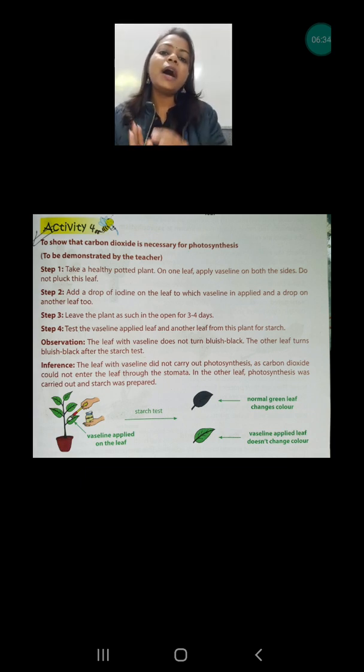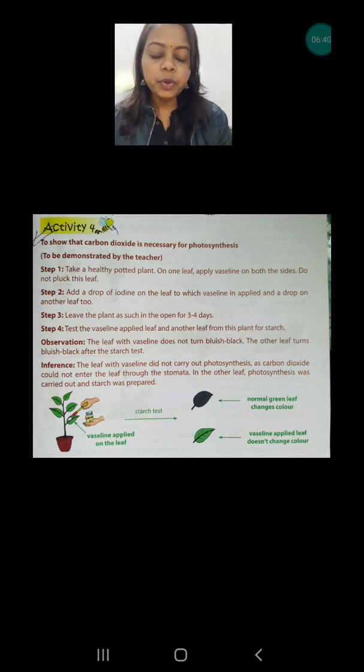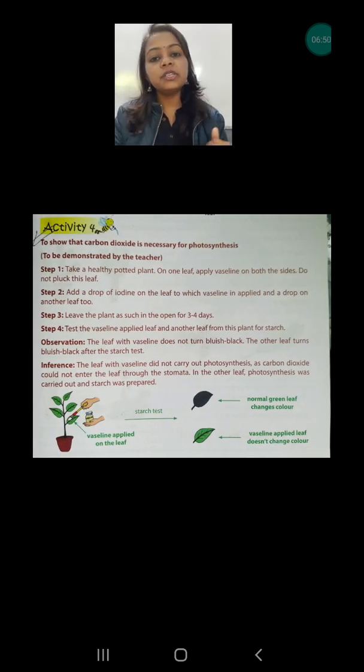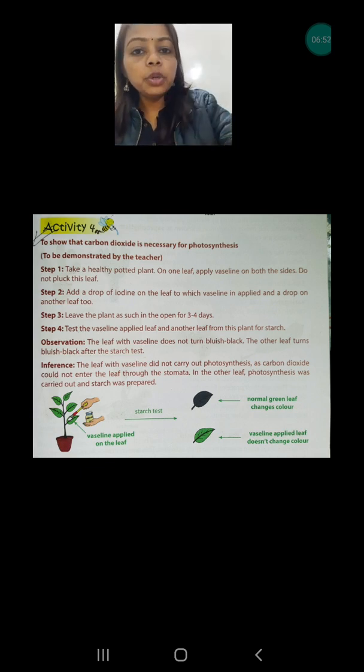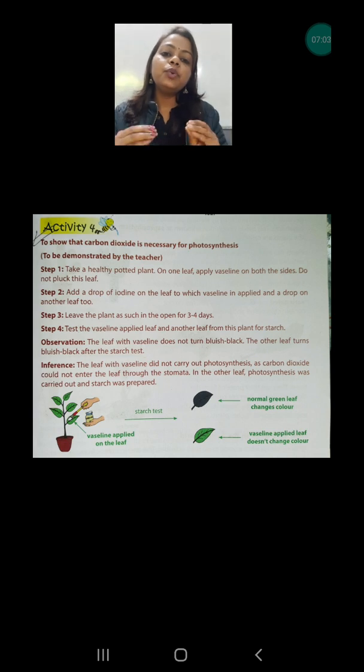Okay, and then you have to put this plant in the sunlight for 2 to 3 days. And after 3 days, what you have to do is repeat all the process for the starch test. You have to pluck both leaves. One leaf which was not applied with Vaseline and one leaf on which you have applied the Vaseline. Okay, both leaves you boil in water, both leaves you put into alcohol, and on both leaves you put the iodine solution.